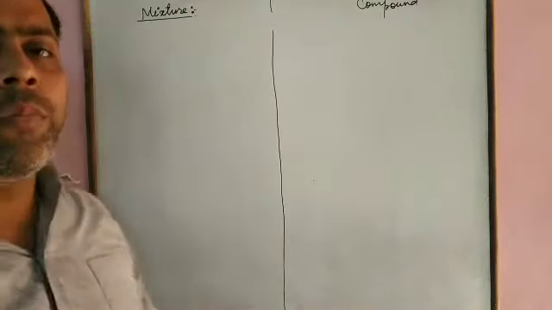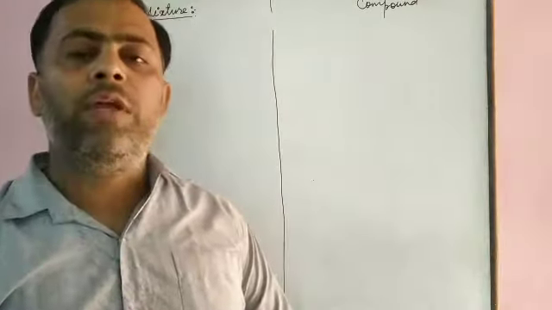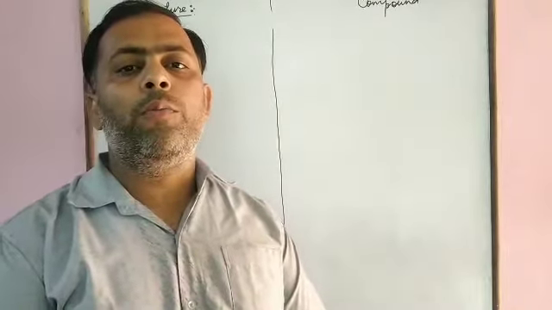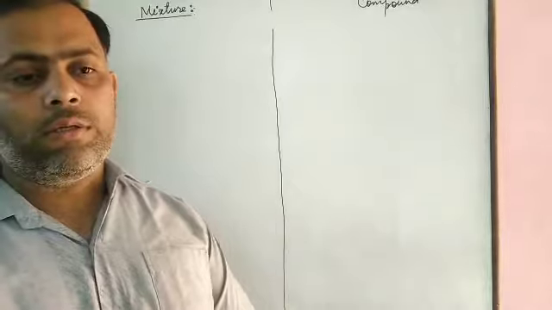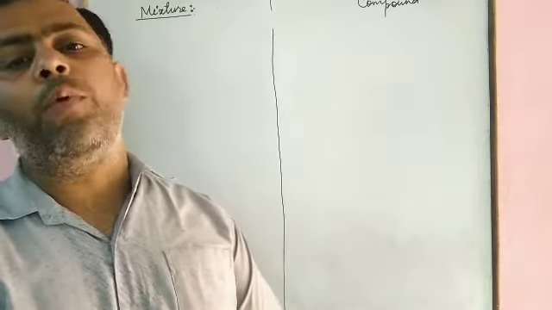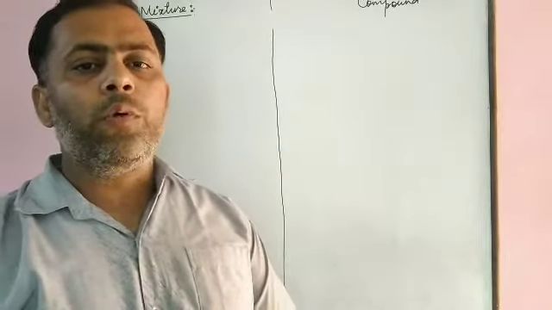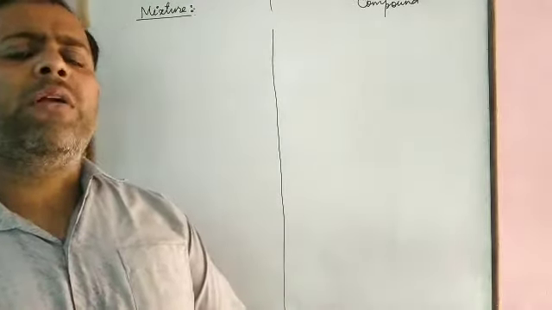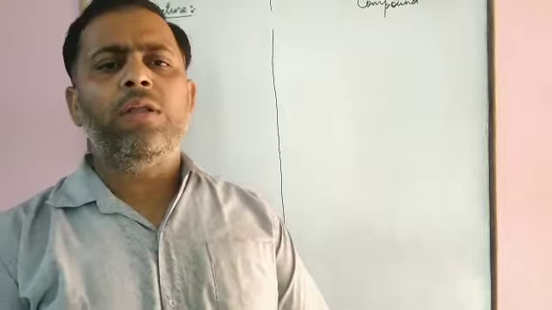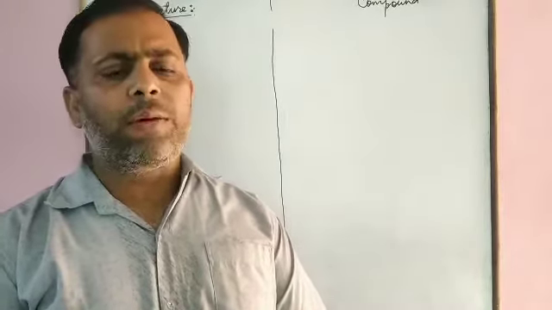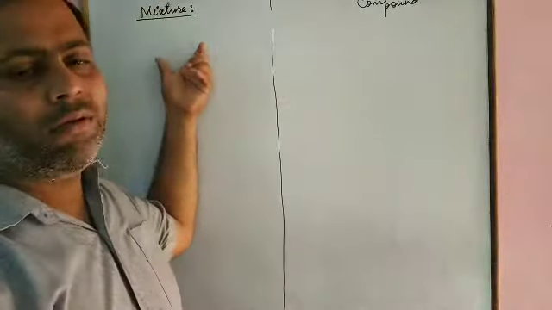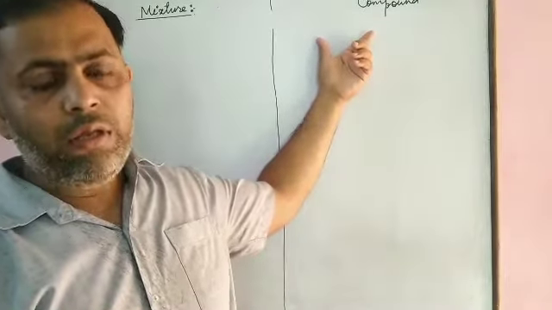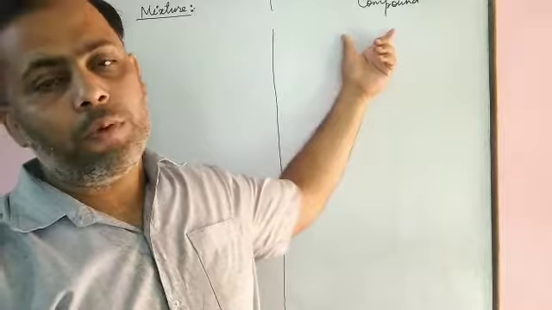We know in case of mixture, how we can define mixture. When two or more than two substances, substances meaning element or compound, combine together in any proportion of their masses, it is termed as mixture. Whereas in compound, we know they combine together in a fixed proportion of their masses.